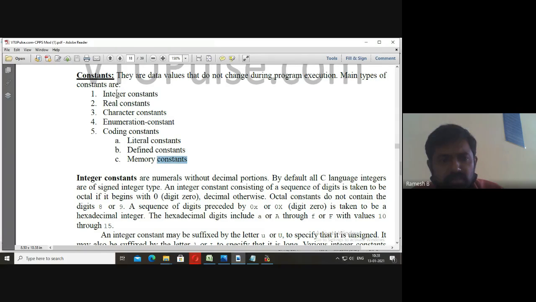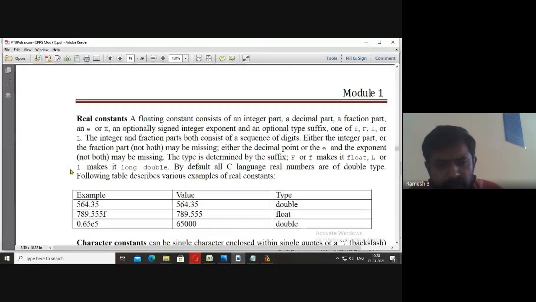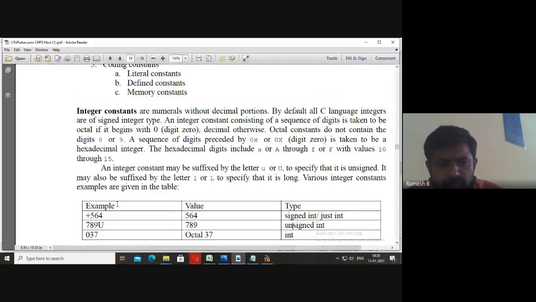Now, when it comes to constants, the first one is integer constants. See here, all these are examples: 564, .35. Here, 564 is an example of an integer constant. It may be signed or unsigned. If you have plus or minus, it is signed.